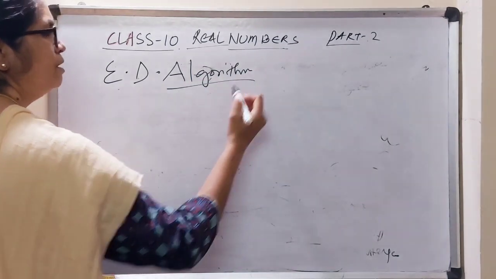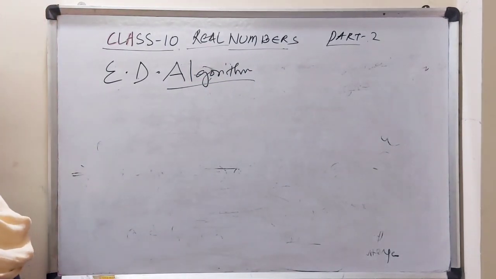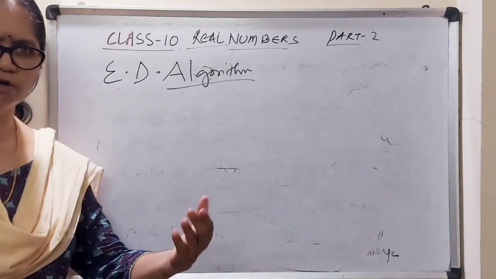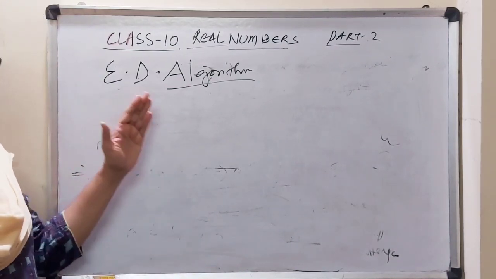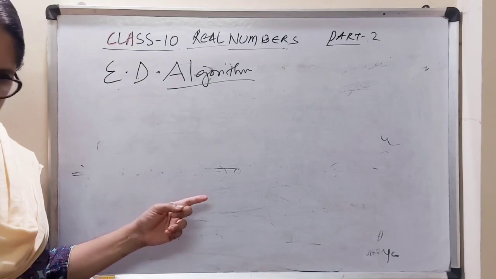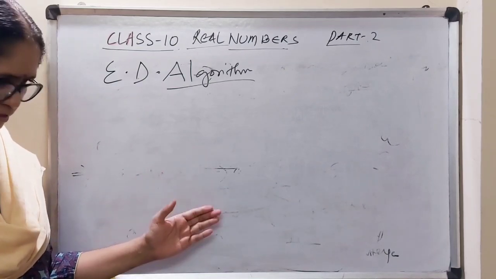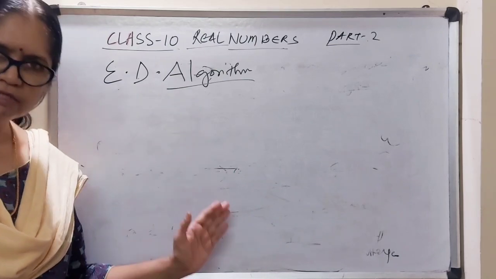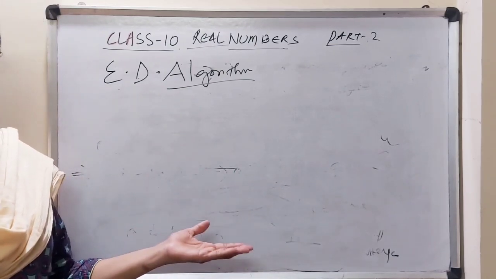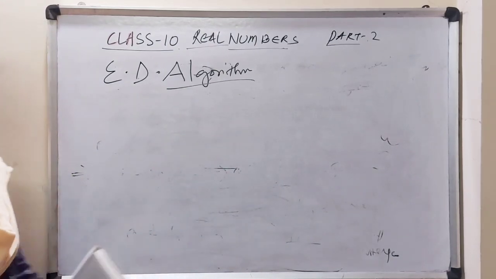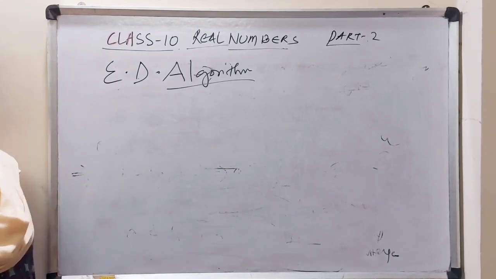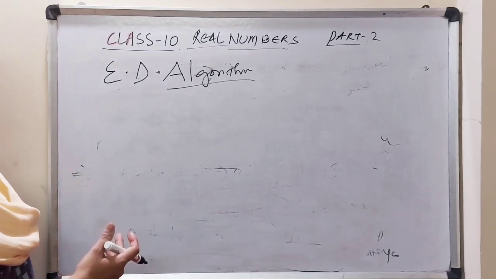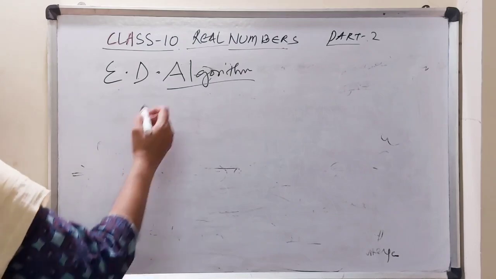Algorithm is nothing but a series of steps. When I ask you to solve an equation, what do you do? You will write the first step, then the second step, then the next steps. You do step by step until you get the solution, or the answer. So this series of steps is nothing but an algorithm. It's a step-by-step, well-defined procedure to solve a problem.